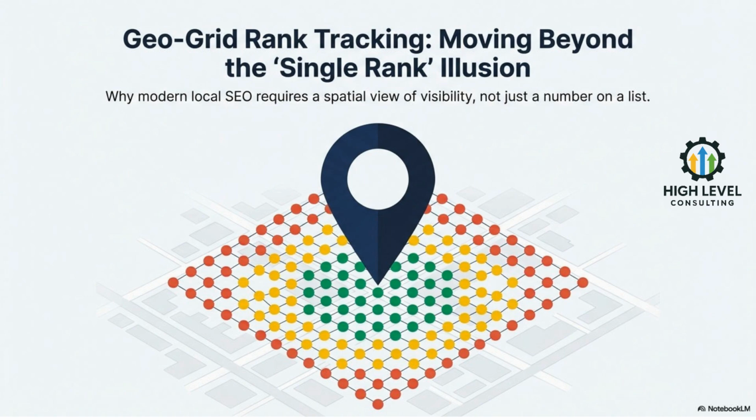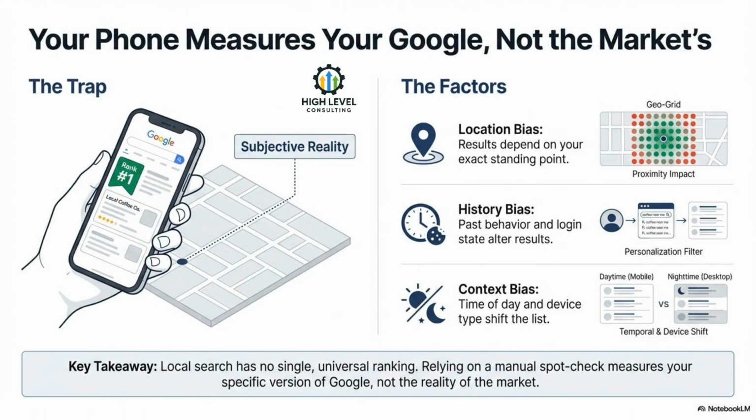Most people still think local SEO can be boiled down to a single ranking number. The problem is that local search doesn't work that way anymore. Visibility changes based on where the searcher is standing, not where your business is located. Geo-Grid rank tracking exists to model that reality and show visibility spatially across an entire market, instead of pretending there's one universal rank.